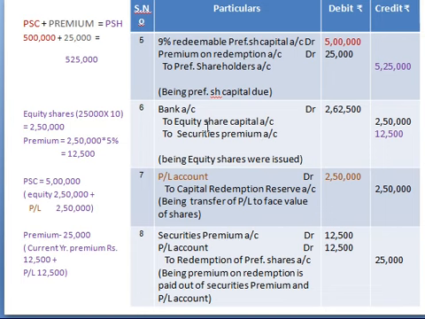Now how many shares are issued? 25,000 shares are issued at rupees 10 each. You will get 2,50,000, and the shares are issued at premium, right? At what percent? 5%. So 2,50,000 capital into 5%, you will get 12,500. So total of these two is 2,62,500 rupees. Now we pass the entry for equity shares issued.